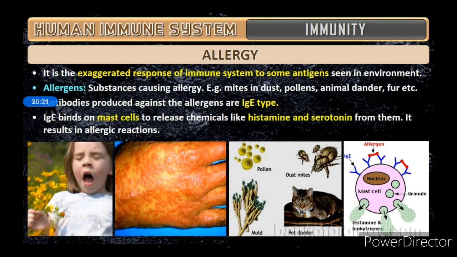So the antibodies produced against the allergens are IgE type. The IgE antibodies bind on the mast cells to release chemicals like histamine and serotonin from them, and this results in the allergic reactions.